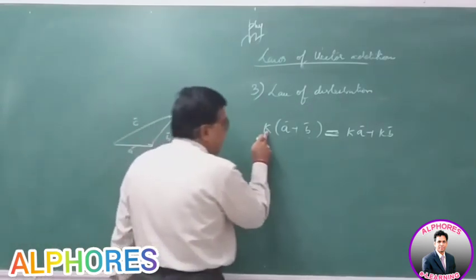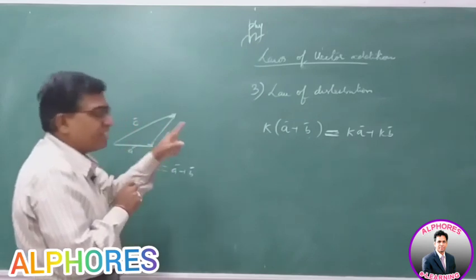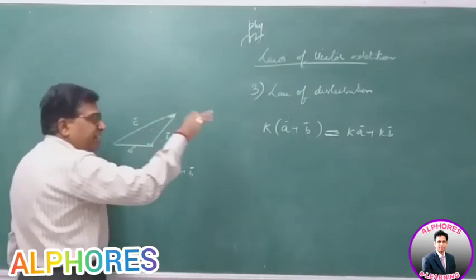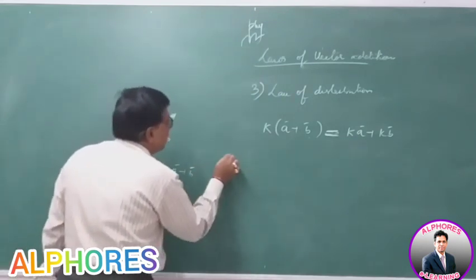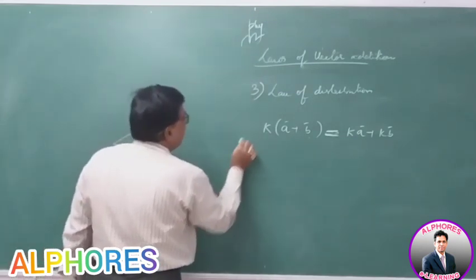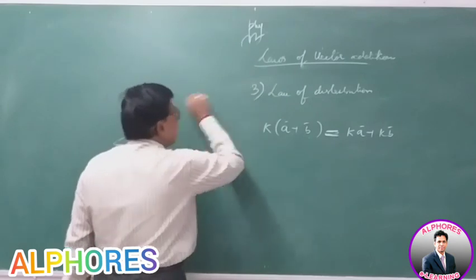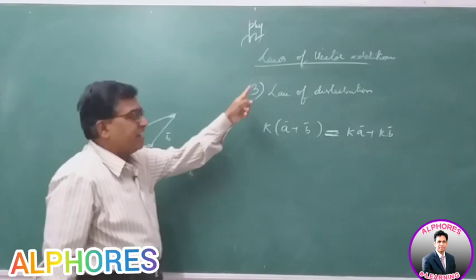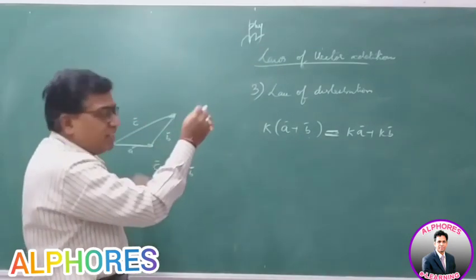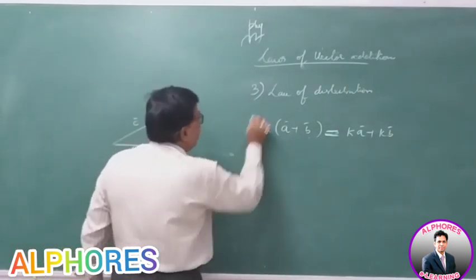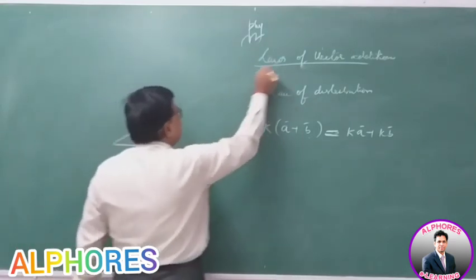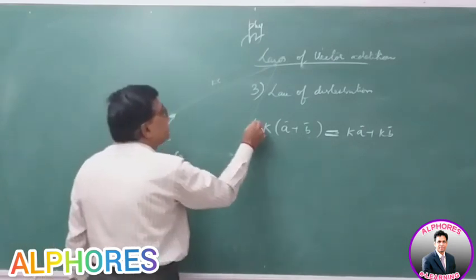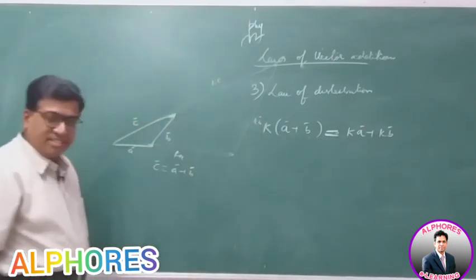If I multiply K to this, then it is K times C, right? So the resultant is K times C. If I take Ka times and Kb times, then the resultant will be Kc times. A multiplied K times, B multiplied K times, you get a bigger triangle. In that triangle, B also correspondingly increases, then C also correspondingly increases to Kc. This is Ka, this is Kb, then it is Kc.